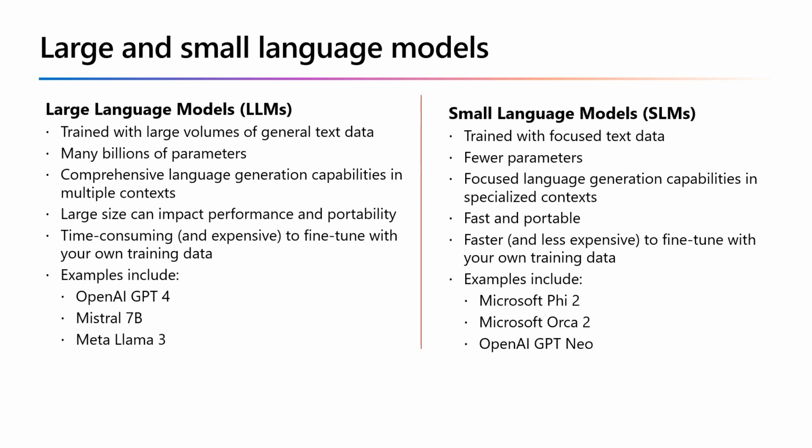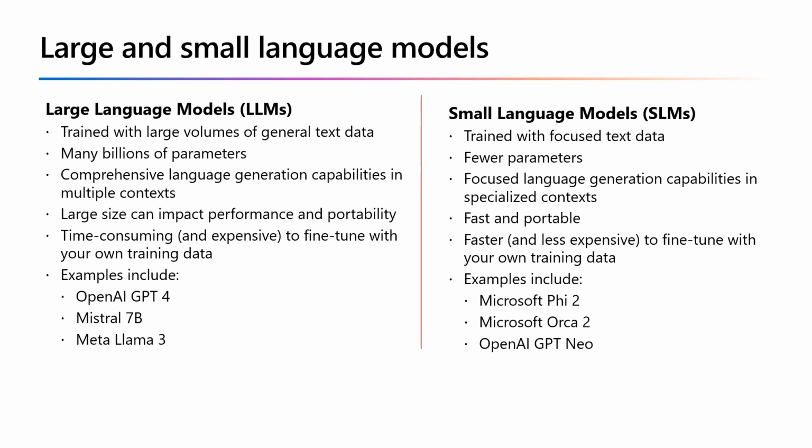These are weights that can be applied to vector embeddings to calculate predicted token sequences, as we've discussed, enabling them to exhibit comprehensive language generation capabilities in a wide range of conversational contexts. However, their large size can impact the performance and make it difficult to deploy locally on devices and computers. Additionally, if you want to fine-tune the model with your own additional data to customize its conversational subject expertise, the process can be time-consuming and expensive in terms of the compute power required to perform the additional training.